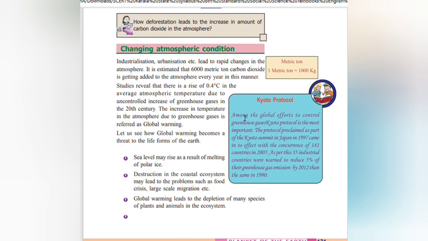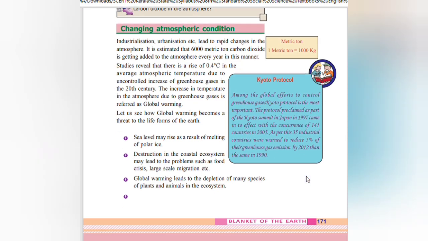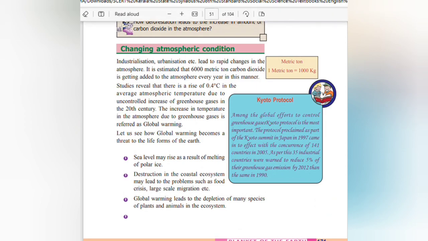Global warming leads to a depletion of many species of plants and animals in the ecosystem. Kyoto Protocol. Among the global efforts to control greenhouse gases, the Kyoto Protocol is the most important. The Kyoto Protocol, proclaimed as part of the Kyoto Summit in Japan in 1997, came into effect with the concurrence of 141 countries in 2005. As per this, 35 industrial countries were directed to reduce greenhouse gas emission by 5% by 2012, compared to the same in 1990.